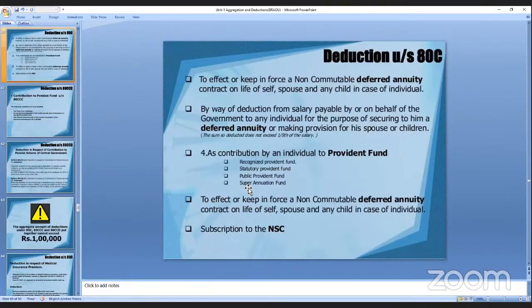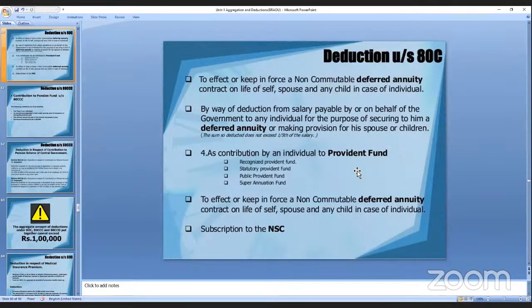And in this, you keep in force a non-commutable deferred annuity. So when you are paying for a non-commutable deferred annuity, that is a contract on the life of self or spouse, whenever you are investing the money, that comes under life insurance under section 80C. As you are also contributing to the provident fund.